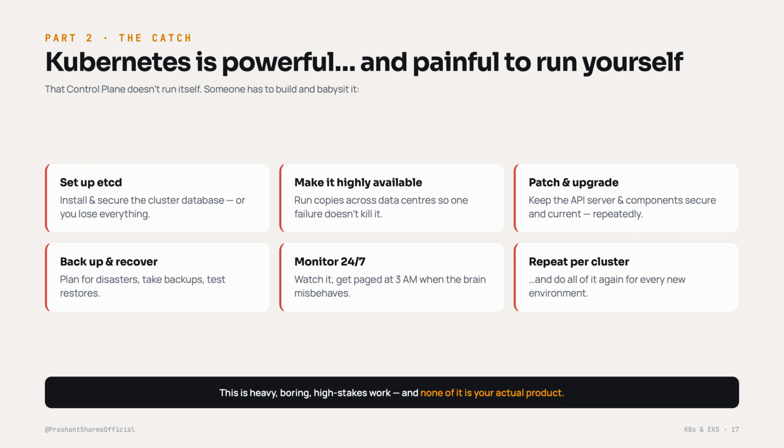If you do plain Kubernetes on your own, you are on the hook for all of this. You have to back up etcd correctly. If you get that database wrong, you can lose the entire cluster. So you have to make the brain highly available, running copies across multiple data centers, so one failure does not take everything down. You have to patch and upgrade it constantly to stay secure. You have to back it up and actually test that you can restore it.